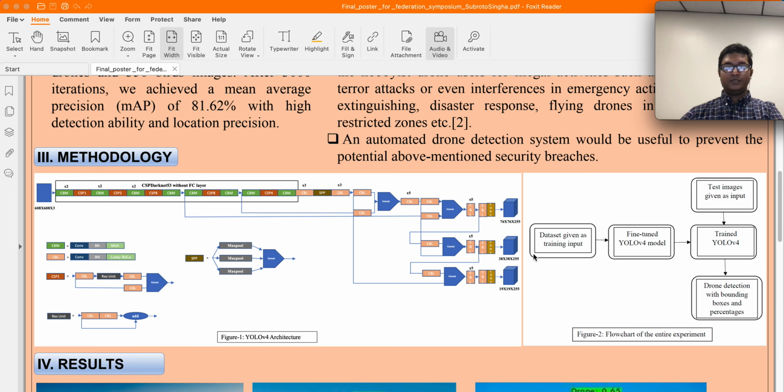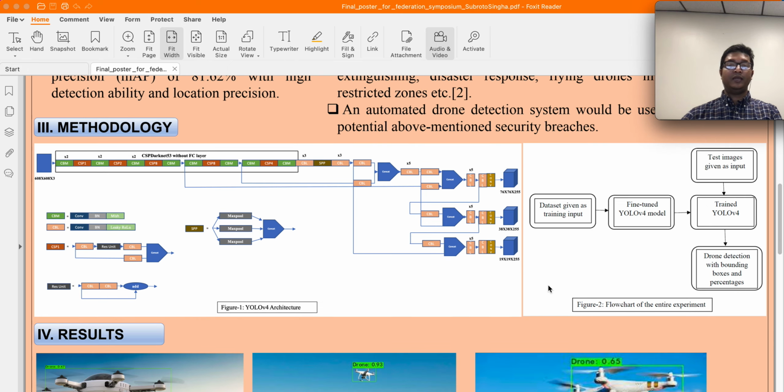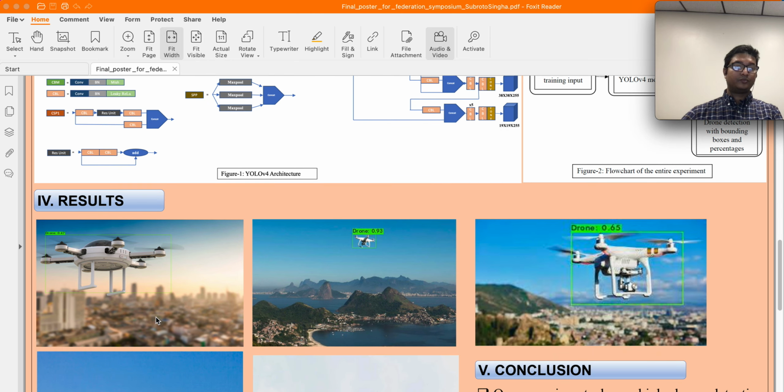We split our whole experiment into four parts mainly. In the first part, we had to manually level the whole data set, and then we had to fine-tune our YOLO version 4 model. For example, we had to change the class names, class number, maximum batches. We had to choose the GPU. We use the Tesla T4 GPU. Then we trained this fine-tuned YOLO version 4 model for 8 to 12 hours, and we use this trained model to test the images, and we got the results.